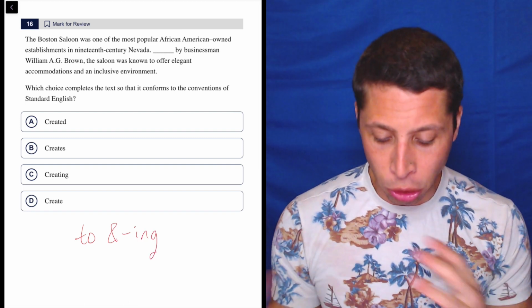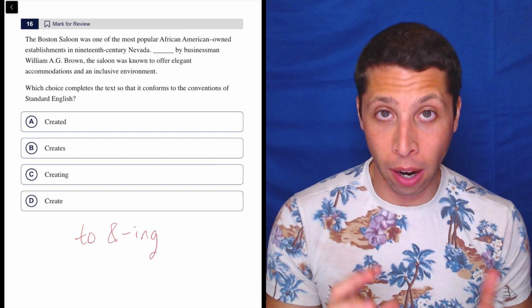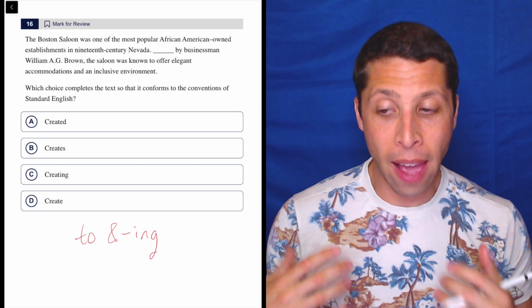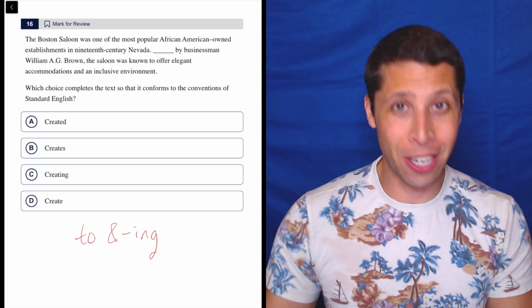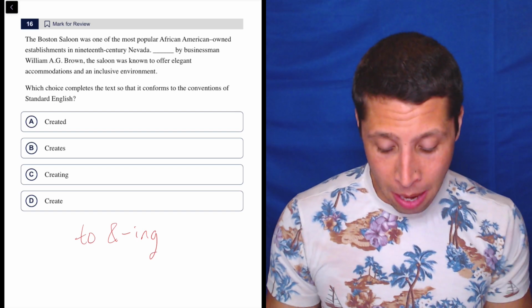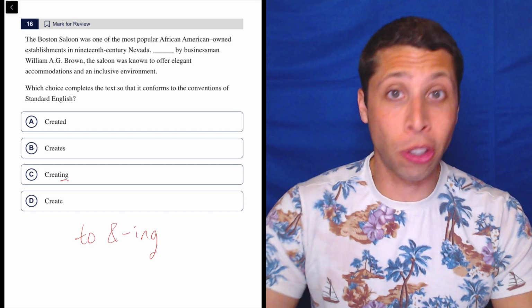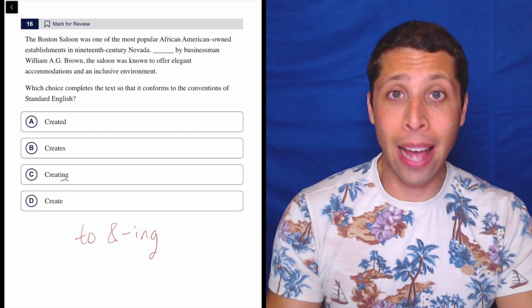We're not really thinking about singulars and plurals here. Maybe with B and D we are, but with C and A, we don't really have that property. And I know there's no to version here of the word create. It's not to create. But we got that ing and we got other things changing. So this is much more about the structure of the sentence. So let's think about that as we read.